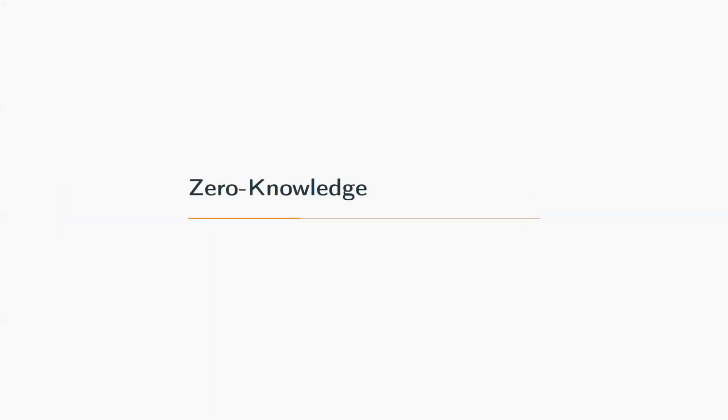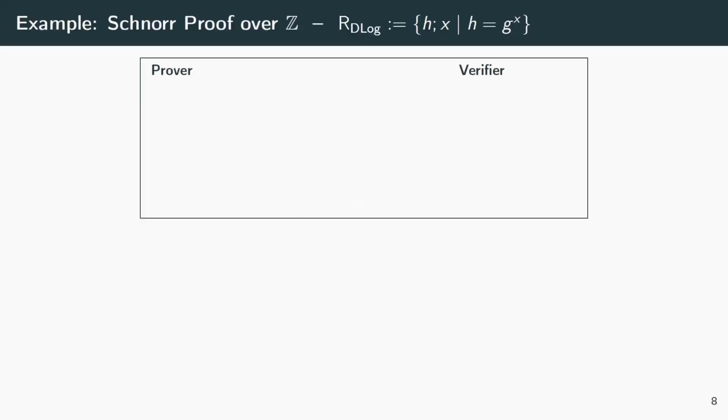Now I'd like to highlight a bunch of tricky parts that came up in the course of the project. And first of all is part of the zero knowledge proofs. As a simple example, this is nothing new. Let's just look at Schnorr's protocol, but over the integers. Why over the integers? Well, we don't know the group order, so we can't work modulo the group order. We have to do it over the integers.